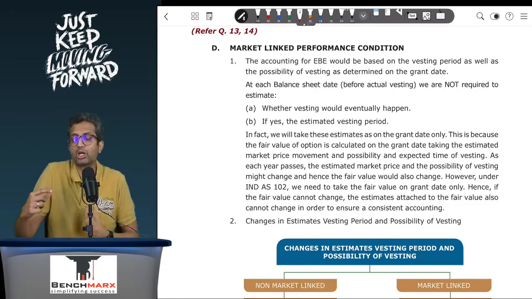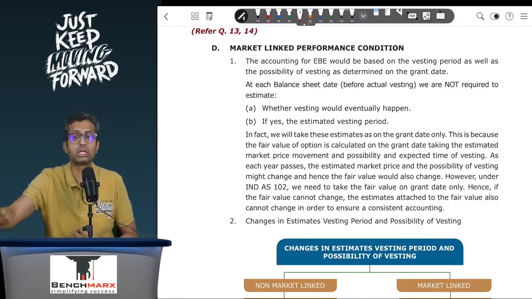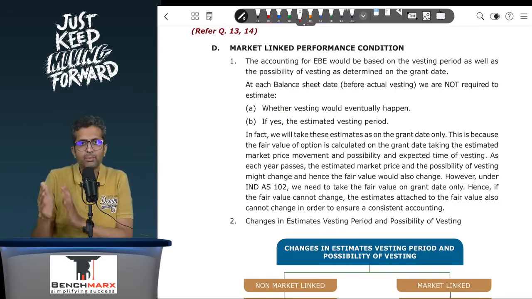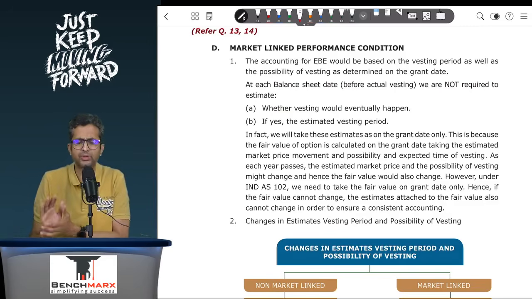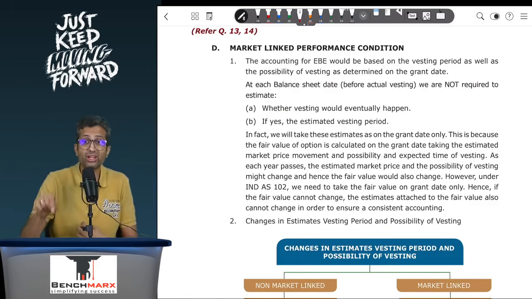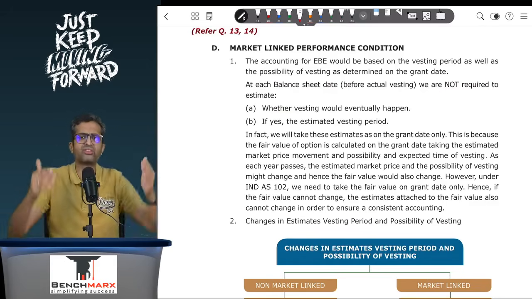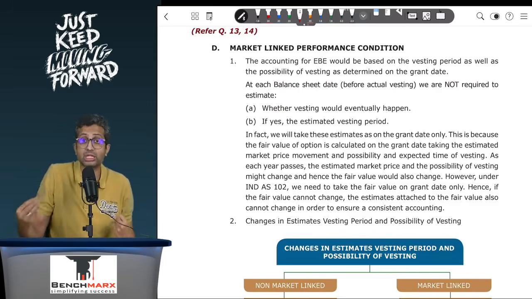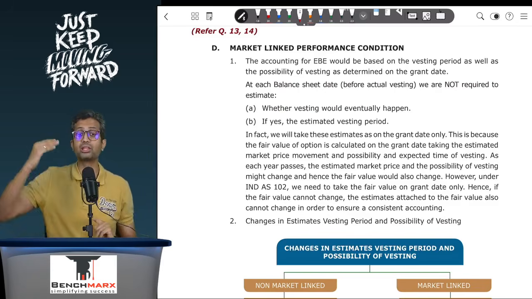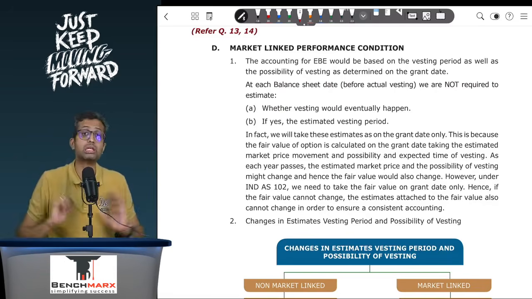But if the market price that you are expecting to achieve changes and you consider that estimate, then you are measuring the vesting period and a lot of things based on the market price position at the end of the first year. But when you look at the fair value, that fair value is determined based on your expectation of market price as on the grant date. And hence, in one set of workings, there would be inconsistent things: for the fair value purpose, you had taken the estimate of the market price or the vesting period that was based on the conditions as on the grant date.